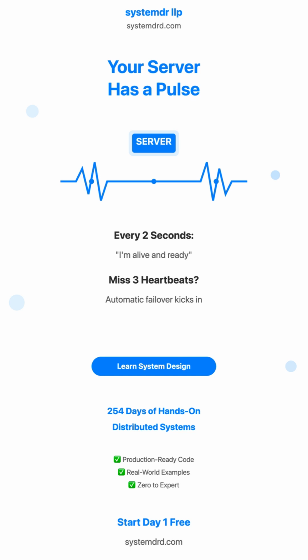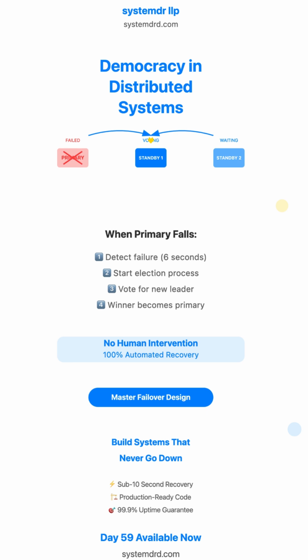Netflix uses this exact pattern to keep their streaming service running 24/7. When one of their servers goes down, another takes over before you even realize anything happened. That's the power of automated health monitoring in distributed systems.